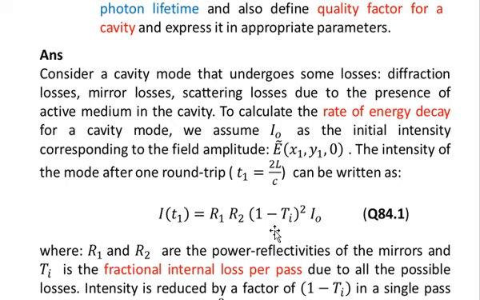So when the light goes back to the same point from where it started after reflection from the mirror M2, it will again pass through the cavity, so it will have an additional term of 1 minus Ti. So multiplying all these terms, you will have I naught multiplied by R1, then multiplied by 1 minus Ti, then multiplied by R2, then again multiplied by 1 minus Ti. So the equation number 1 is formed.